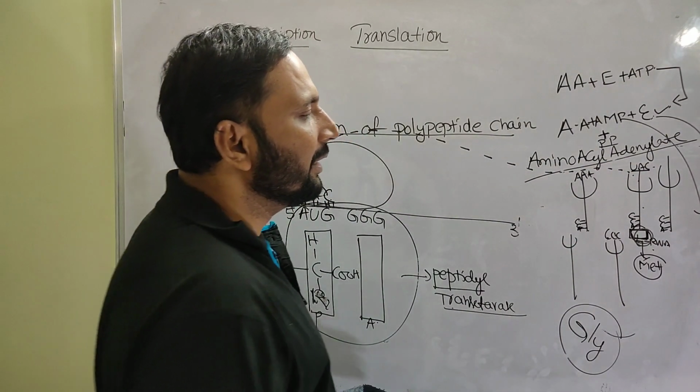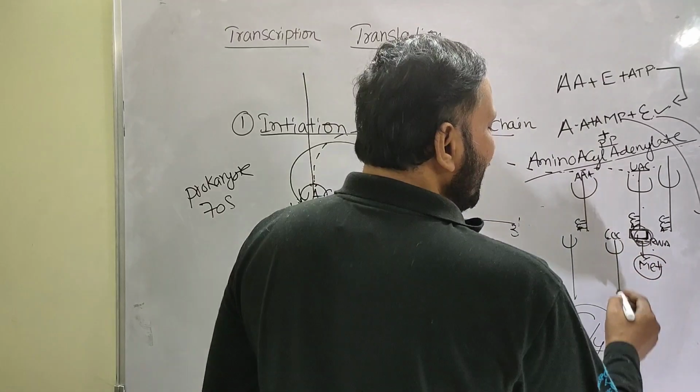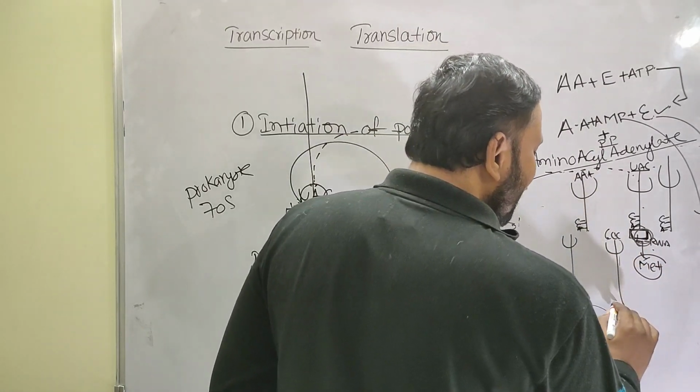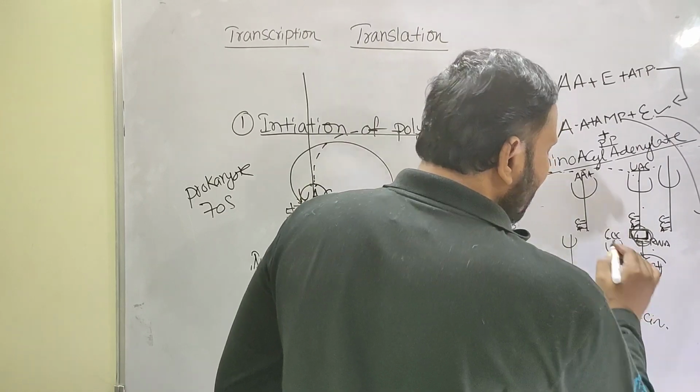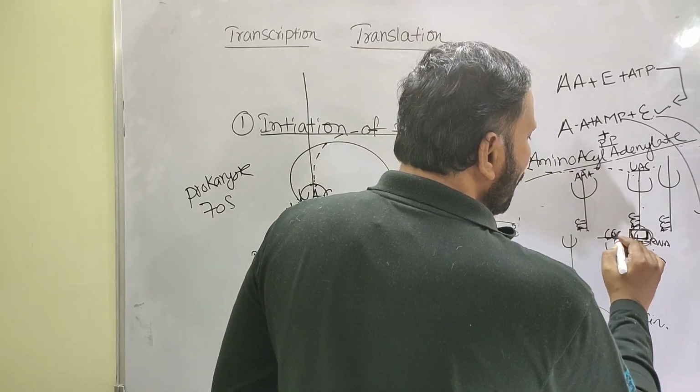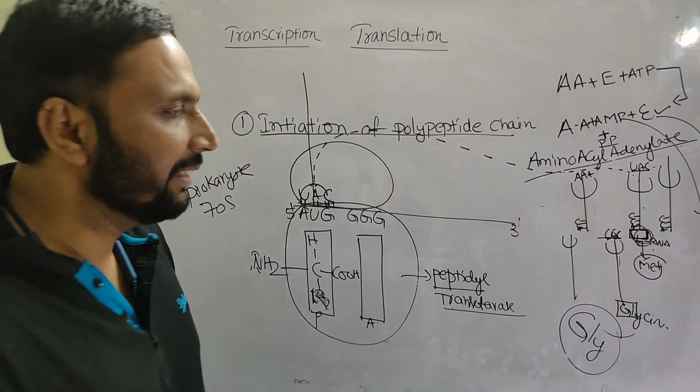Later the glycine binds to tRNA with the anticodon, what is that? Triple C.